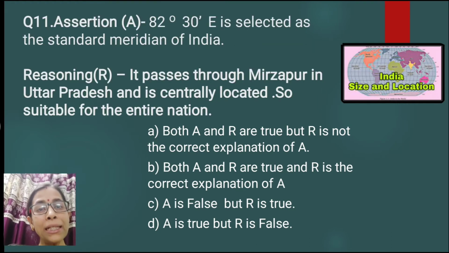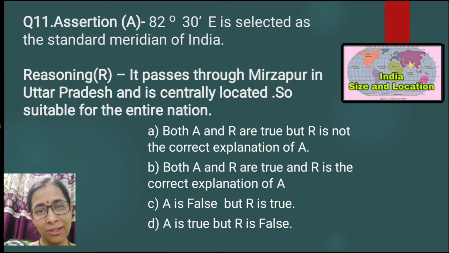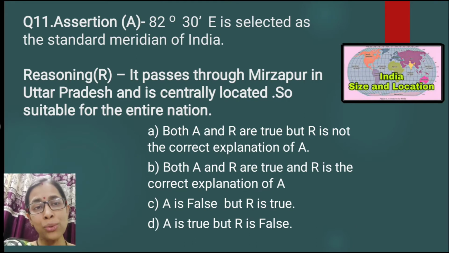Question number 11. Here the assertion is given: 82 degree 30 minutes east is selected as the standard meridian of India. Very correct. This longitude is selected as the standard meridian of India, and the local time of this meridian is followed as the standard time of India.